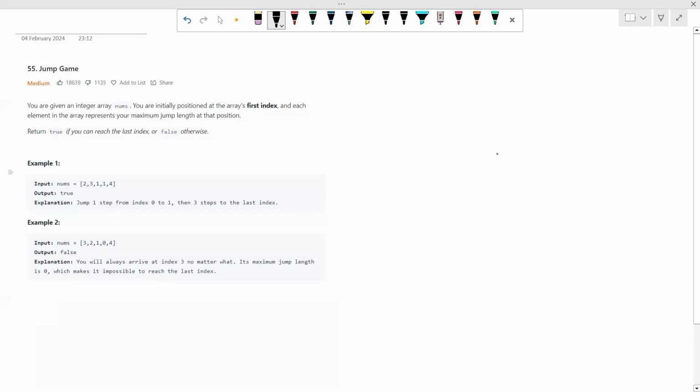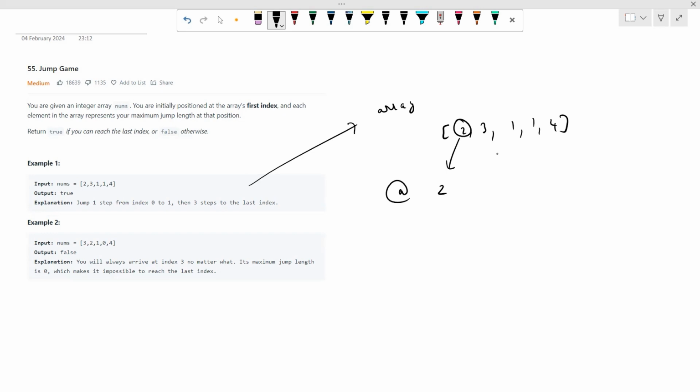Now let's look at the example. So first of all, we have an array or vector, which is 2, 3, 1, 1, 4. What does 2 represent over there? 2 represents that you can take at max 2 jumps from this index. The first can be this and the second one can be this. This is the maximum value, but you can also take 1 jump or 2 jumps.